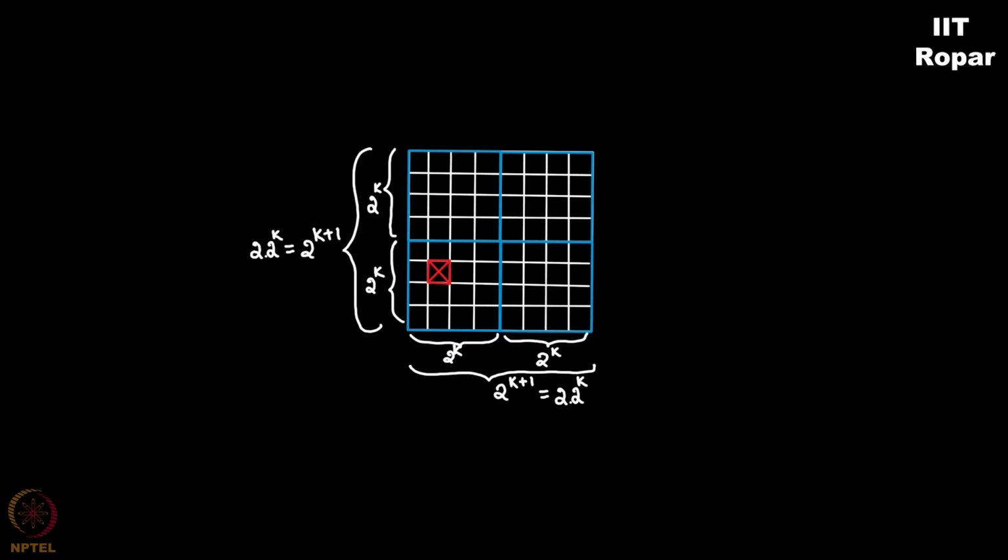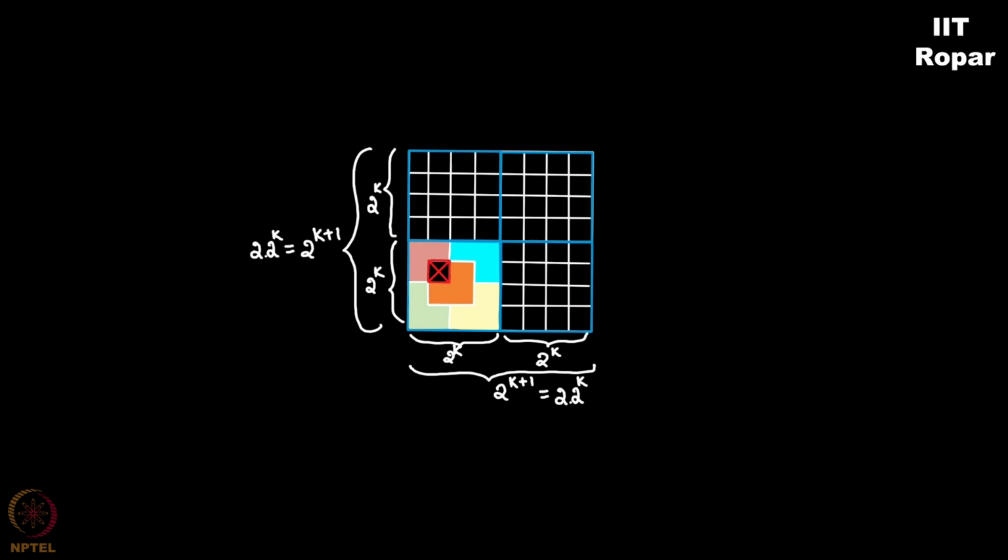Pause for a minute and think how it is done. So it is divided like this. So we have 4 boards here and in one piece, one square is removed. I hope it is clear till now. Now, what does the induction hypothesis say? It says that a 2 power k cross 2 power k checkerboard can be tiled. Correct? So this entire 2 power k cross 2 power k checkerboard can be tiled. Done. One is done. Now 3 more pieces remaining here. We have to tile all the 3 to say that the entire 2 power k plus 1 cross 2 power k plus 1 checkerboard can be tiled.